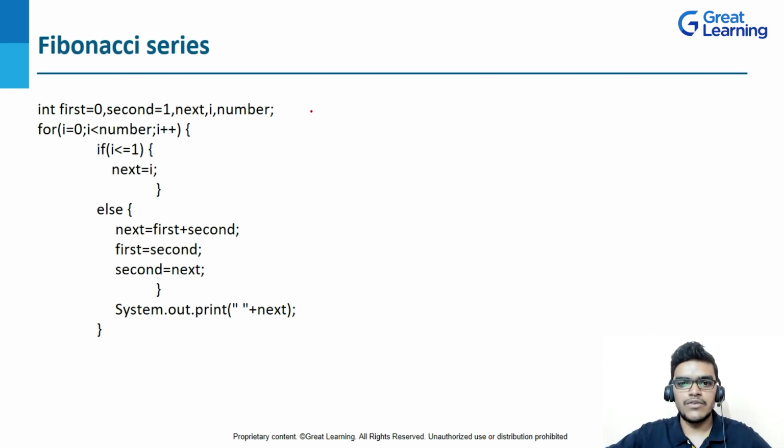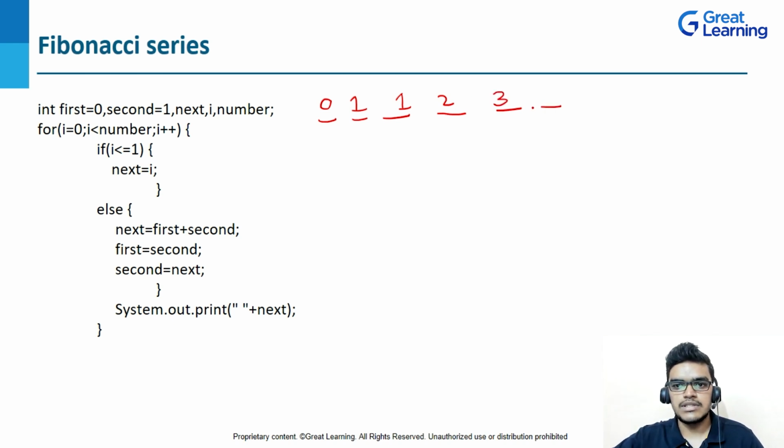So here the first number will be 0 and the second number will be 1, and for calculating the third number we will do the addition of the previous two numbers. So 0 and 1 will be 1, and 1 plus 1 will be 2. For the next number again, 1 plus 2 will be 3, 2 plus 3 will be 5, 3 plus 5 will be 8, and in this way the series will go on, right?